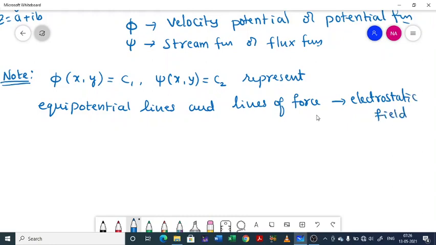See, if we are talking about electrostatic field, in that case phi of x comma y equal to c1 and psi of x comma y equal to c2 represent equipotential lines and lines of force,